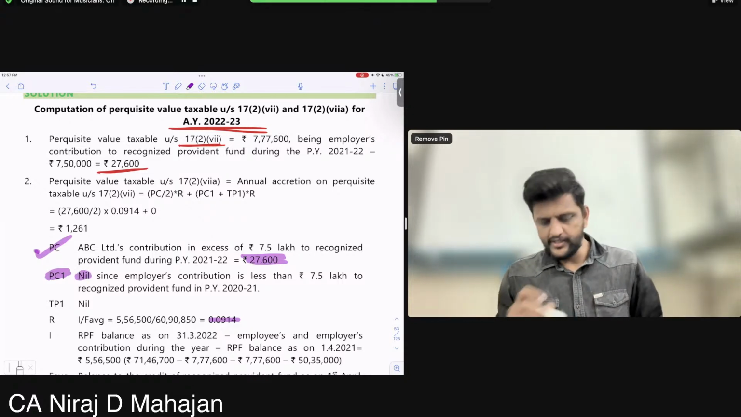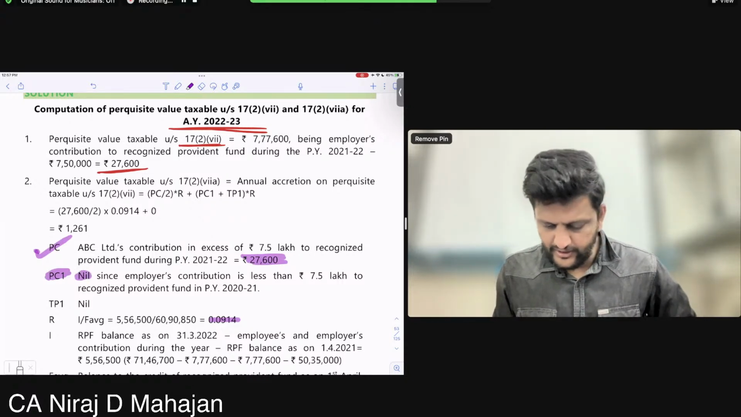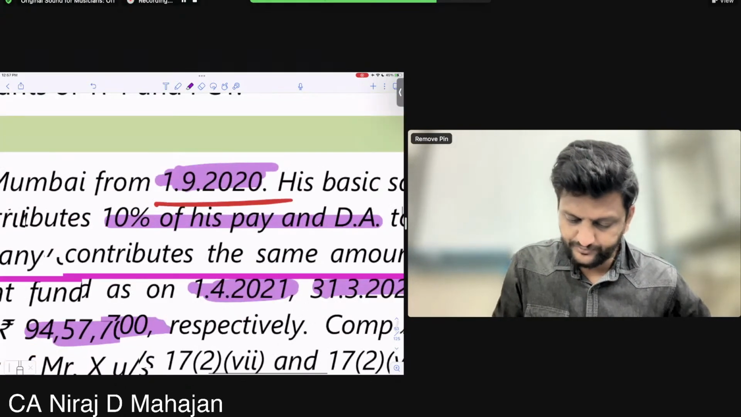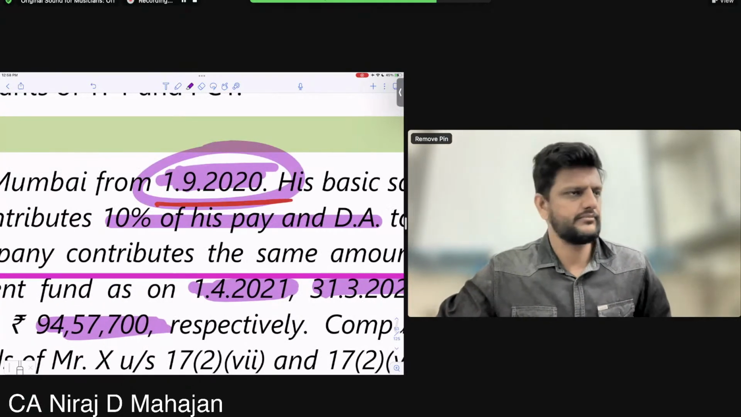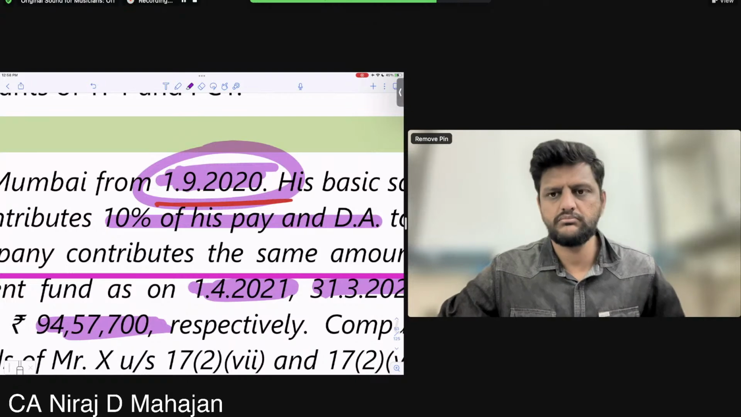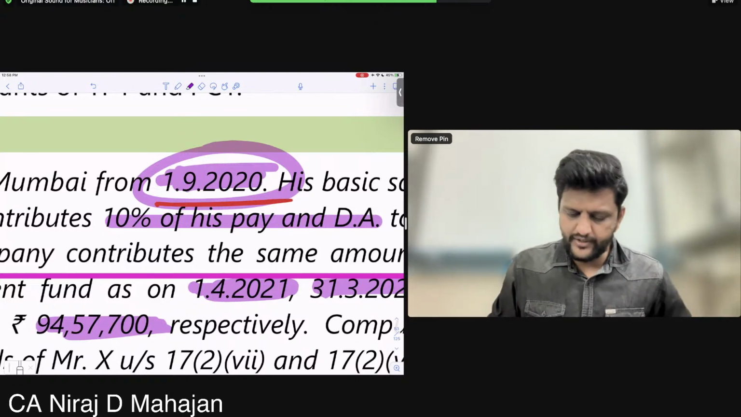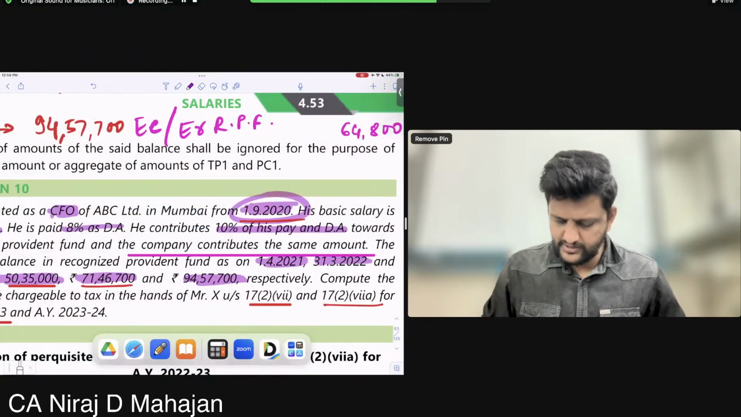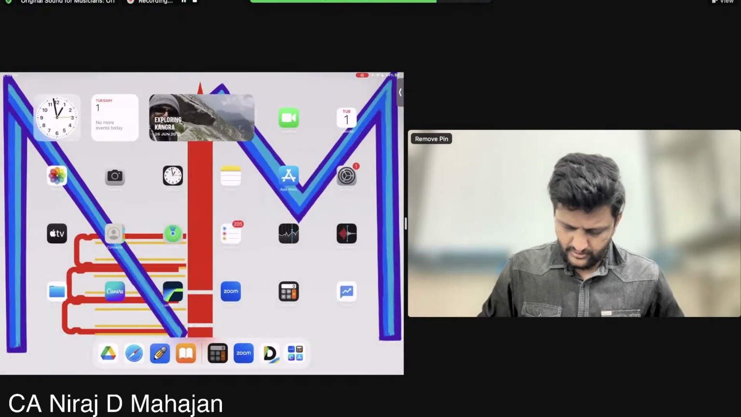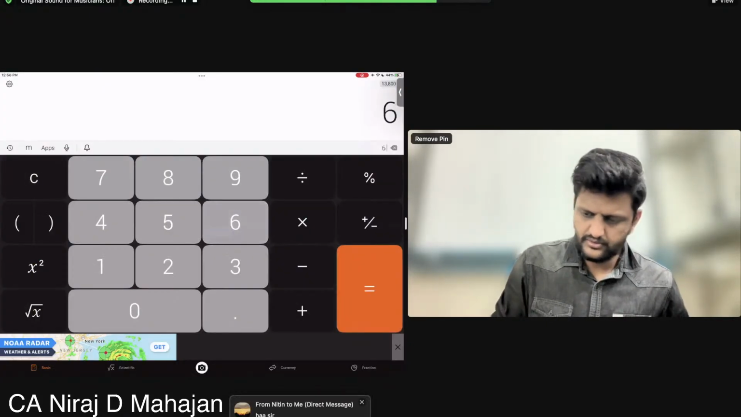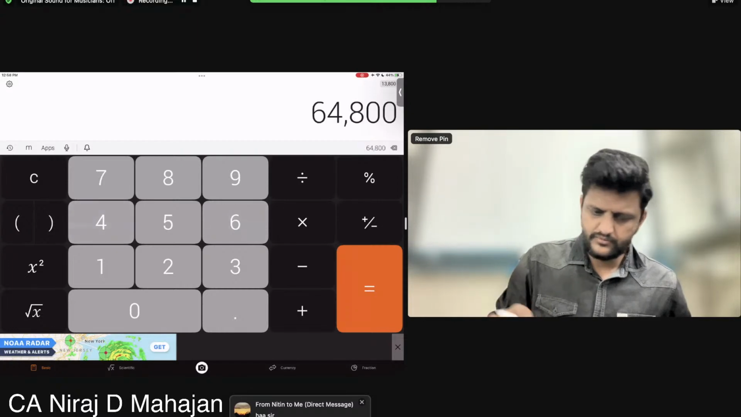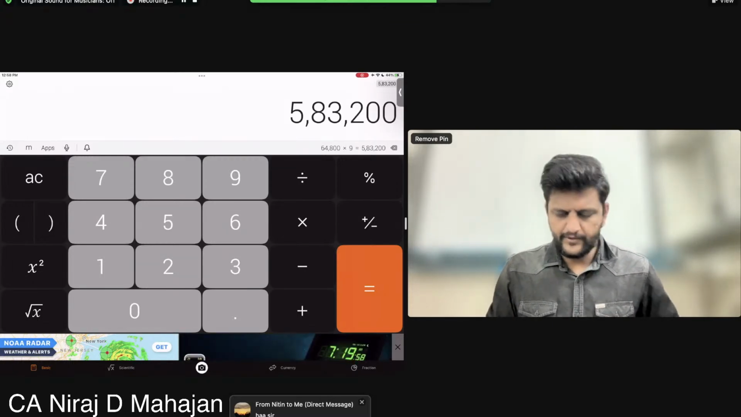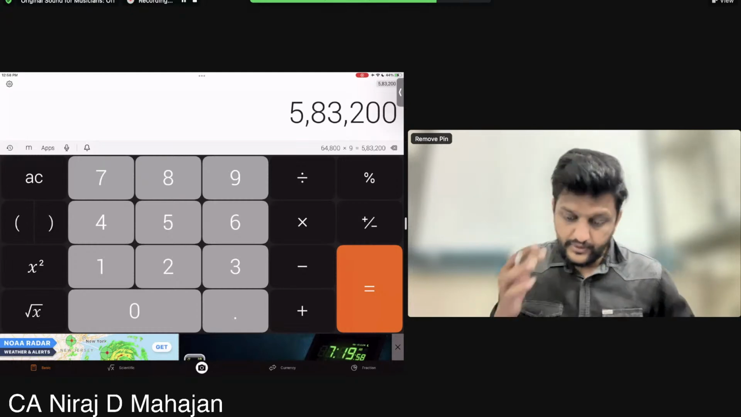No. Because employer's contribution is less than 7.5 lakhs in the year 2021. How? Good point. Because joining was in September. 7 months. September to March. So that 64,800, whatever that figure was, 64,800 we had received. Understood, Khushbu, Mansi, Nitin? Clear till here? It's a good point they have written, so I'll also write down that in the answer, okay?